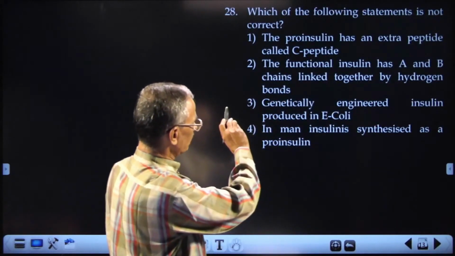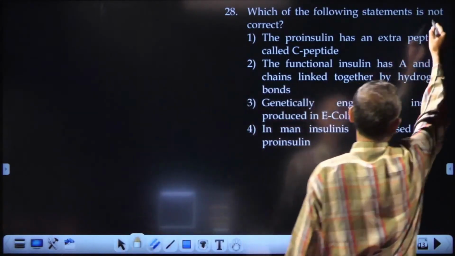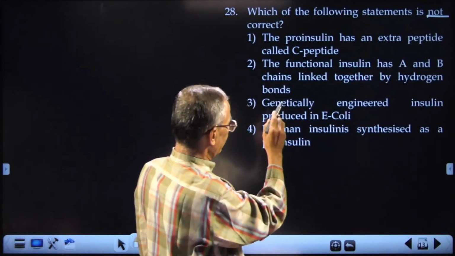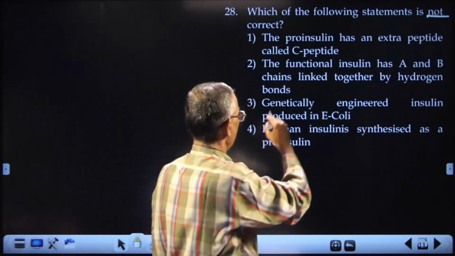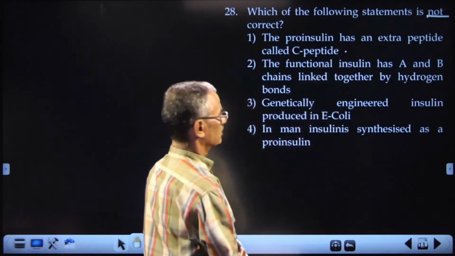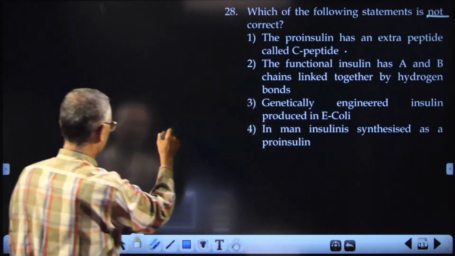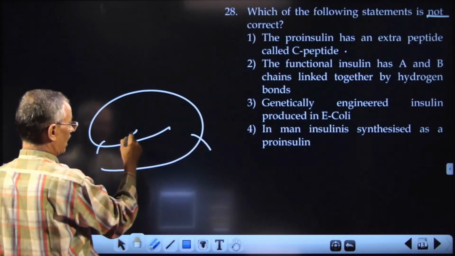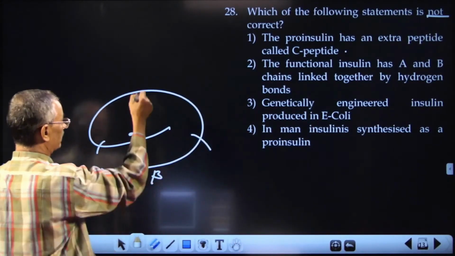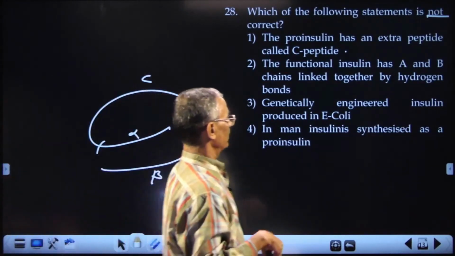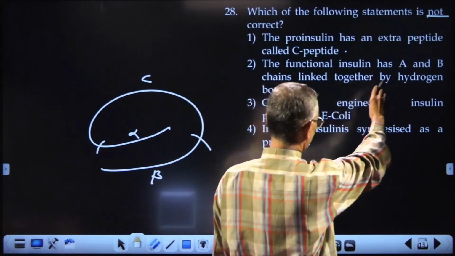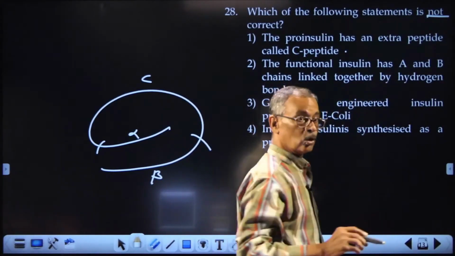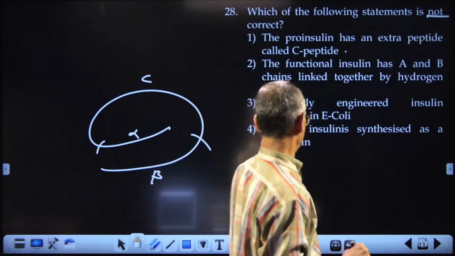Which of the following statements is not correct? Okay. Proinsulin has an extra peptide called C-peptide. There are 3 parts: alpha chain, beta chain, and connecting them is the C-peptide. Functional insulin has A and B chains linked together by hydrogen bonds. No, disulfide bond, S-S bond.